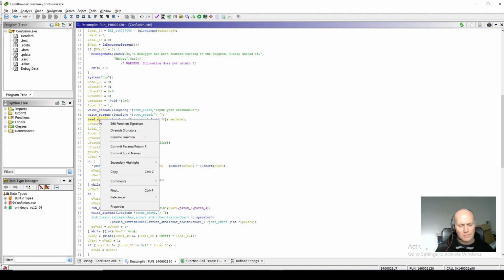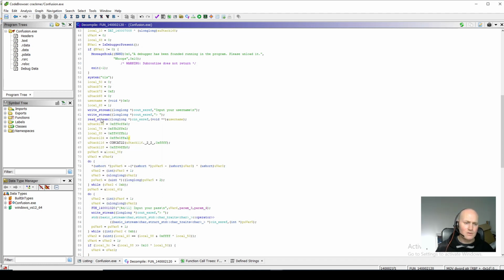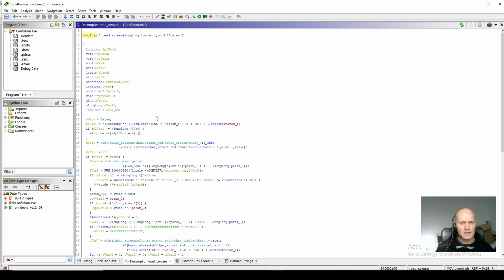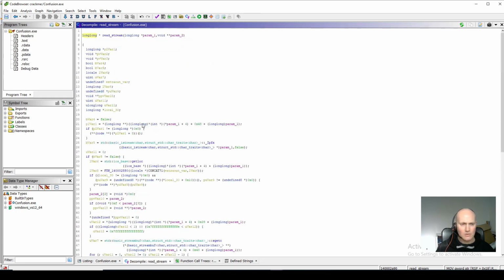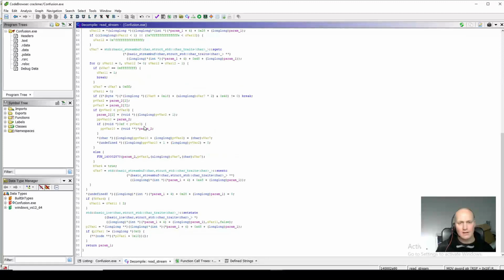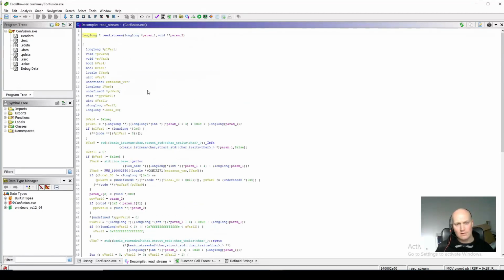Now this function would probably have been added by the compiler for that operator, for reading a string from the user input stream into a string variable. So we're going to go in there and look at that. We don't need to understand how it all works, but we're going to use this to understand how we can use Ghidra to help us understand the structures of things.